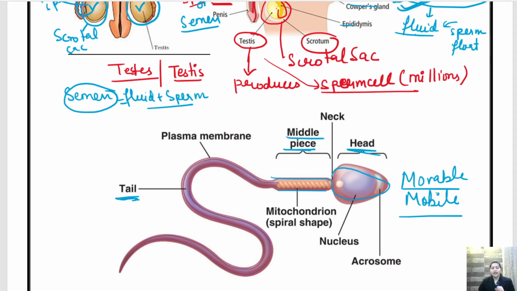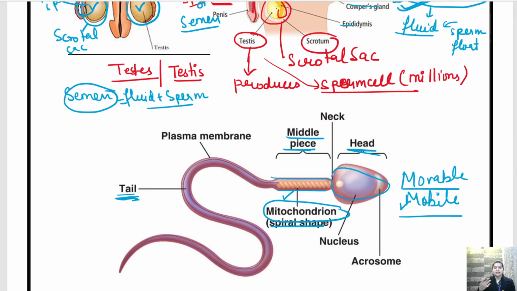Children, why and how it can move is because it has a spiral shaped mitochondria present in its middle piece. And we know that mitochondria produce energy. Because of this energy present in the sperm, the sperm can move. And this sperm reaches the female body. So this is the structure of sperm. We have a tail, a middle piece and a head. Clear? And it is mobile. So that was about the male reproductive organ.